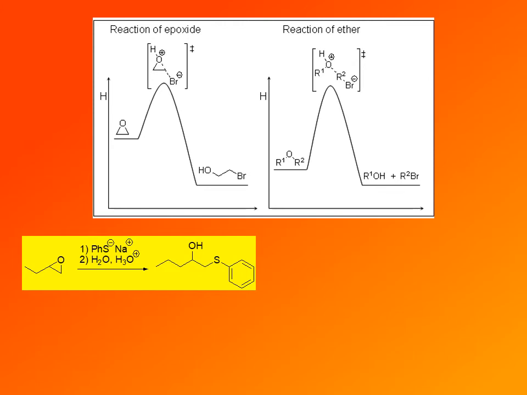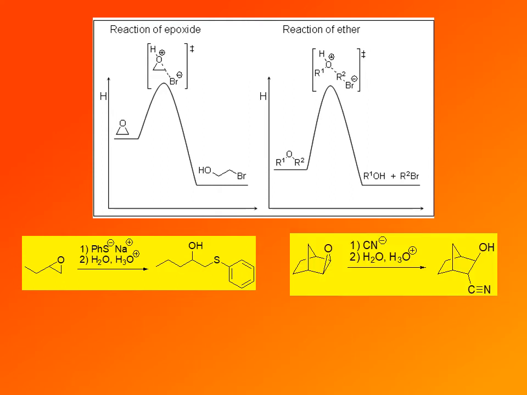If the nucleophile is charged, carries a negative charge, as in these examples, then a second protonation step is needed to protonate oxygen so that alcohol is the final reaction product. In the first case, we have a reaction of sodium phenylthiolate, followed by a protonation step.